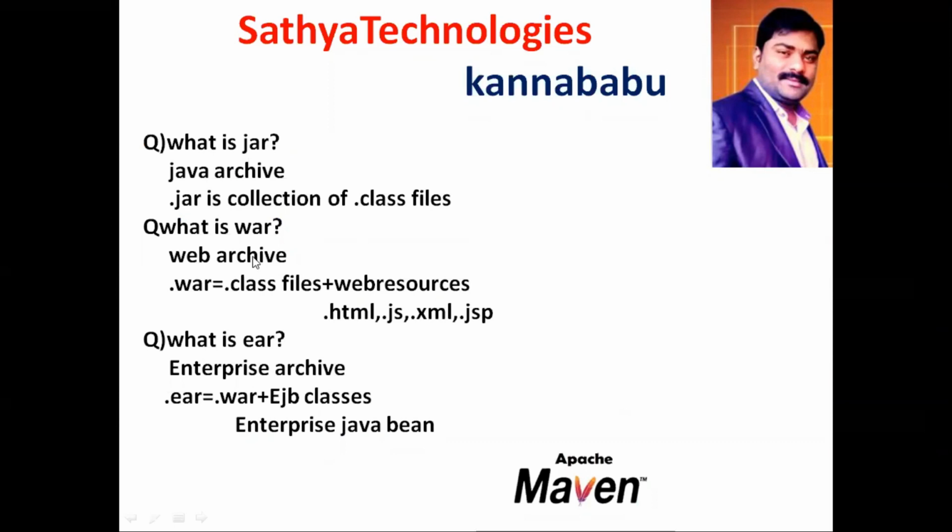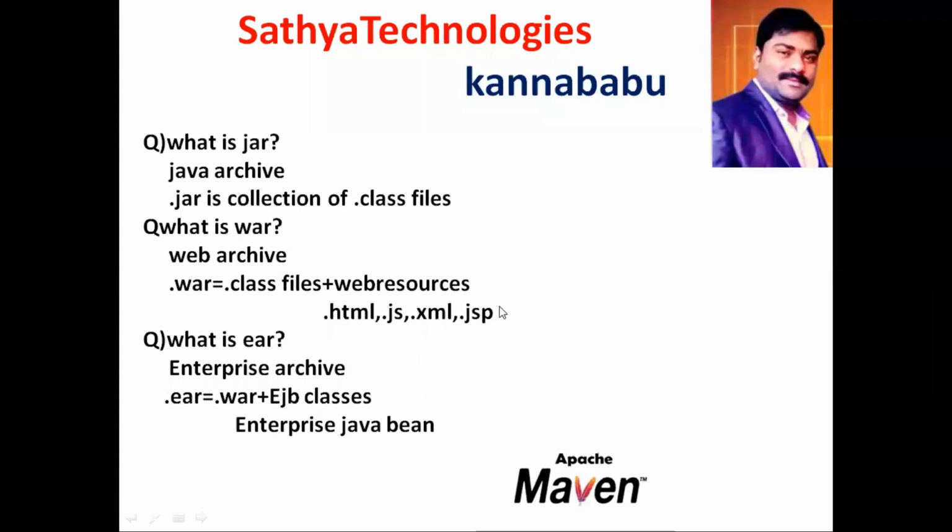What is a war file? After compilation of any Java program, your Java compiler generates .class files, and a jar is a collection of .class files. What is a war? War is a web archive. War is nothing but a collection of .class files plus web resources.